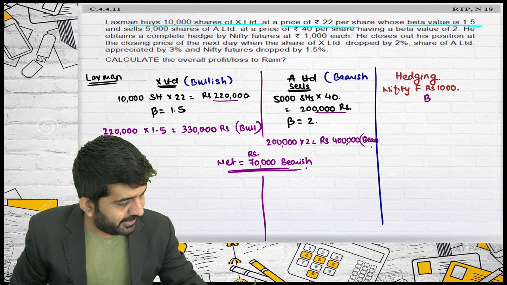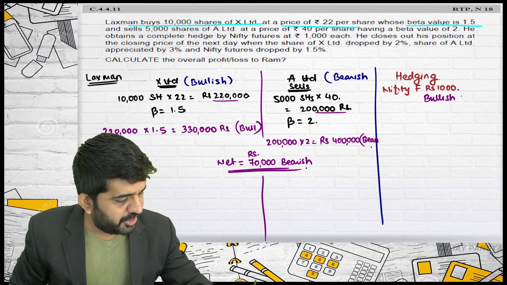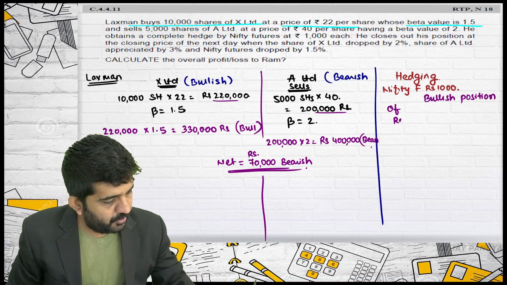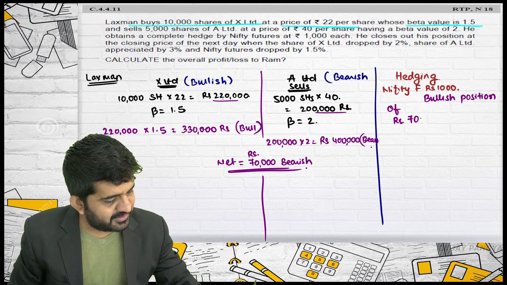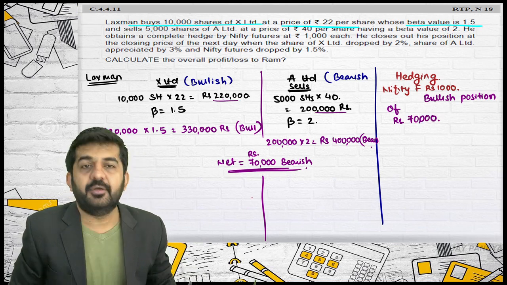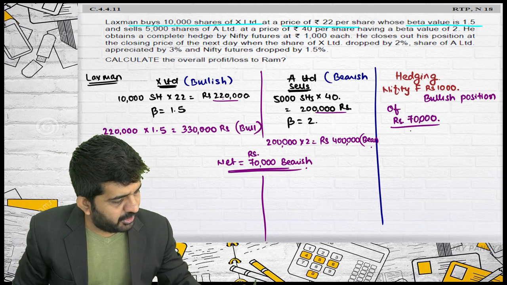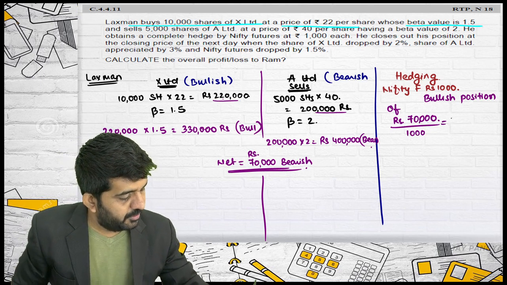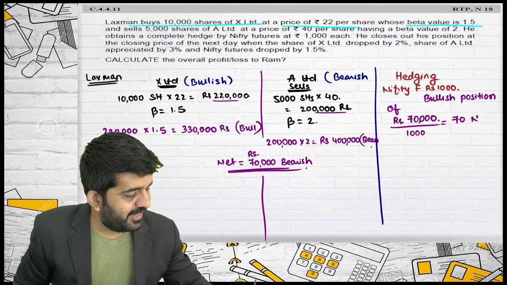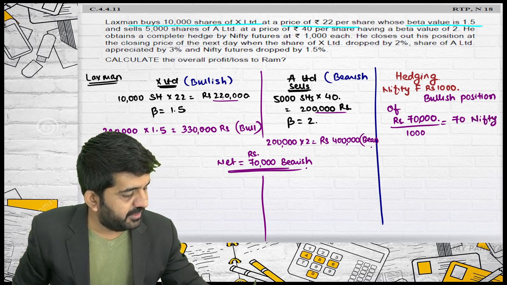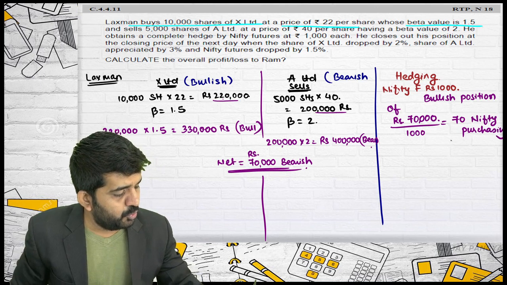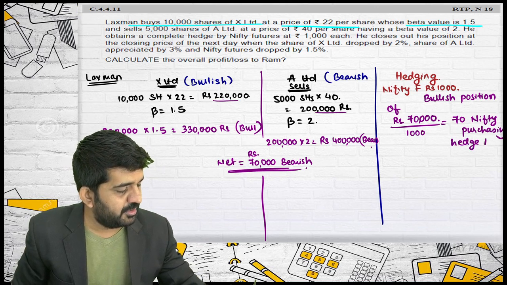I will be taking a bullish position of rupees 70,000, whereby one Nifty is 1,000. This will be 70 Nifty. I will be purchasing to hedge the risk.